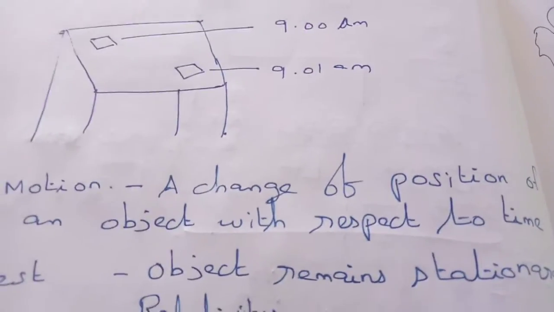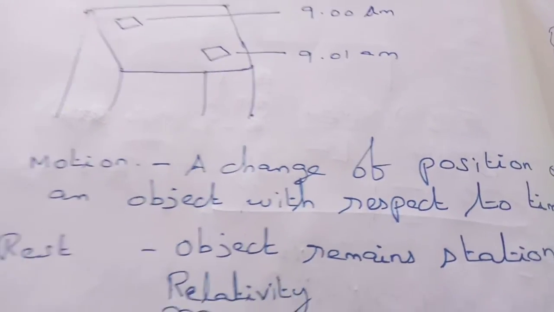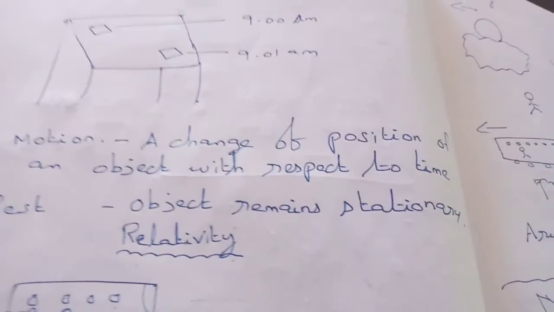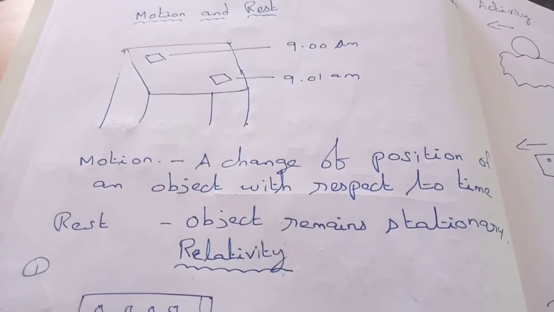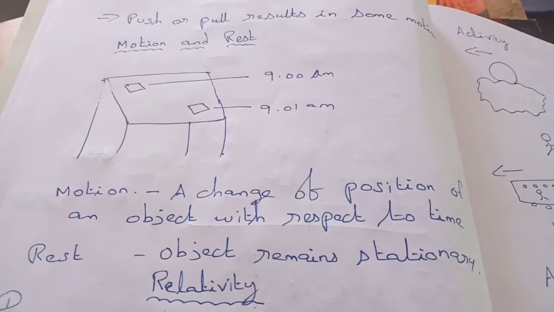Next, rest. Rest means at two different times the object has not moved at all. The object is in the same position at two different times. That's called rest. The other name for rest is stationary.